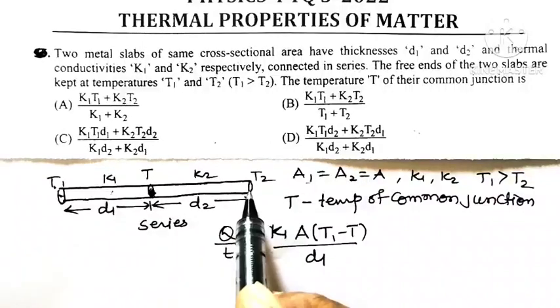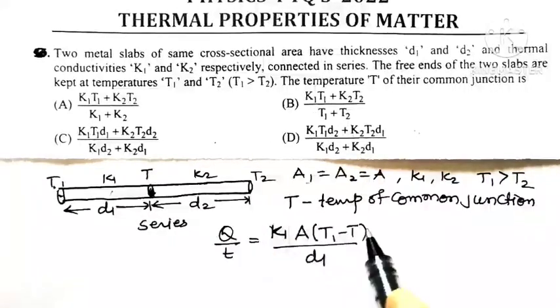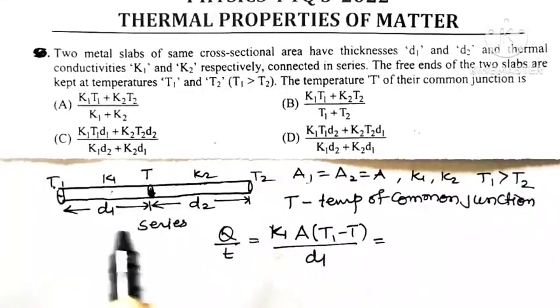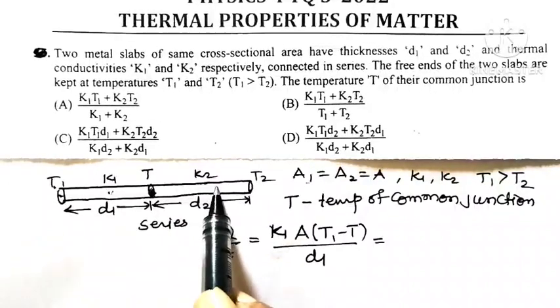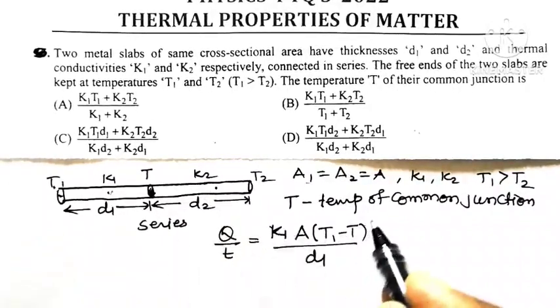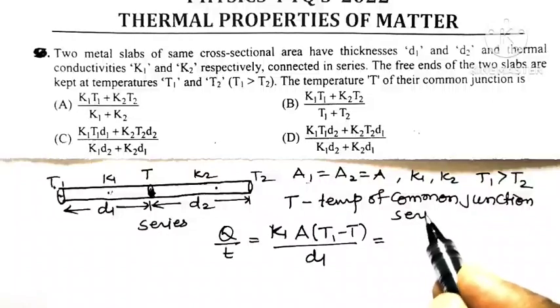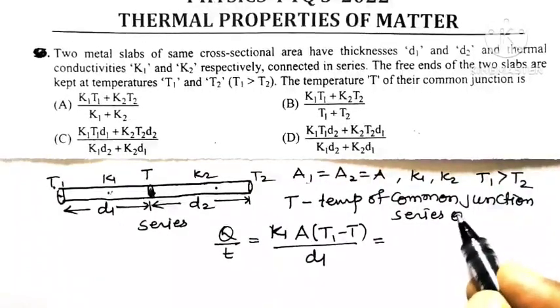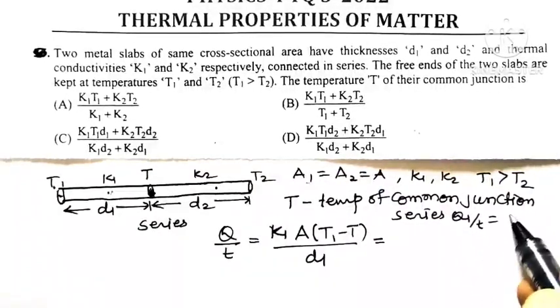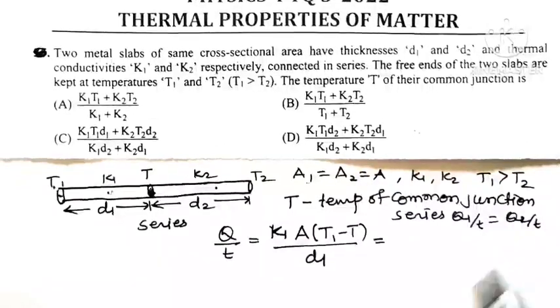Now the same heat will flow from this common junction to the other free end, because the two slabs are connected in series. Whenever slabs are connected in series, the rate of flow of heat through them will be the same. Q1 by t must be equal to Q2 by t.